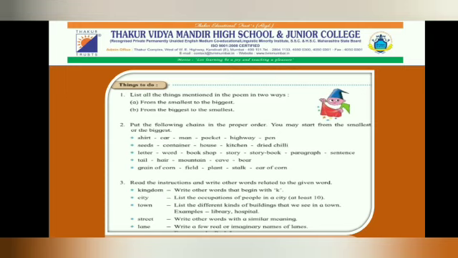Now let's see question number 3. Read the instructions and write other words related to the given word. Kingdom. Write other words that begin with K. So here we can write other words that begin with K. For example, kite, king. And now second, city. List the occupations of people in a city. So here we can write the occupations of people who live in the city. For example, teacher, doctor, lawyer, engineer, etc.